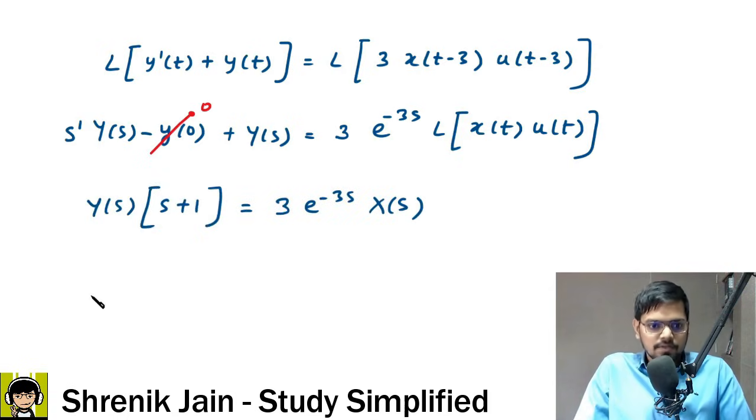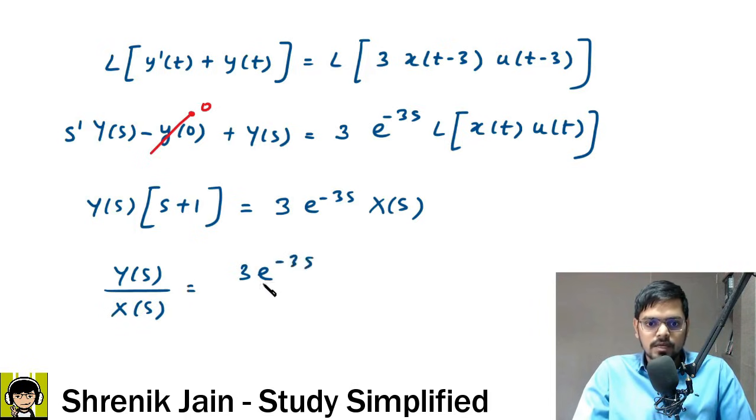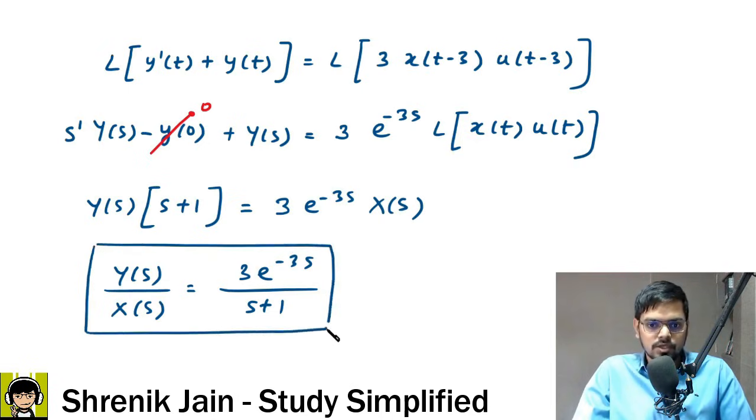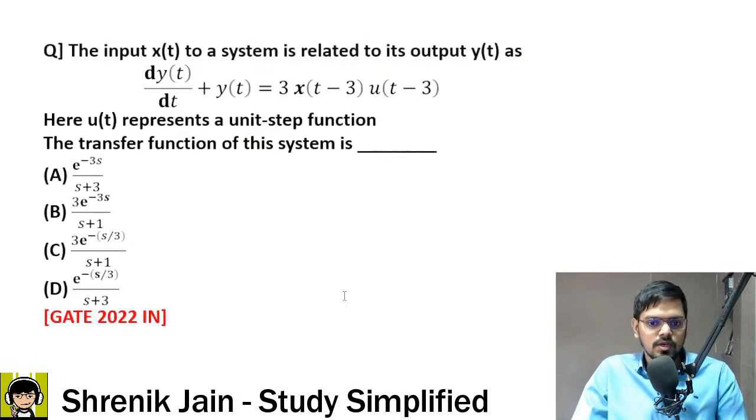You needed the transfer function. Transfer function is H of s, that is y of s by x of s, and that is equal to, in the numerator, 3 times e to the power minus 3s, divided by s plus 1 in the denominator. So yes, this is your answer. This is your transfer function, which is present in which option? Check it out: 3 times e to the power minus 3s is there in B and C? No, only B. So B is correct.